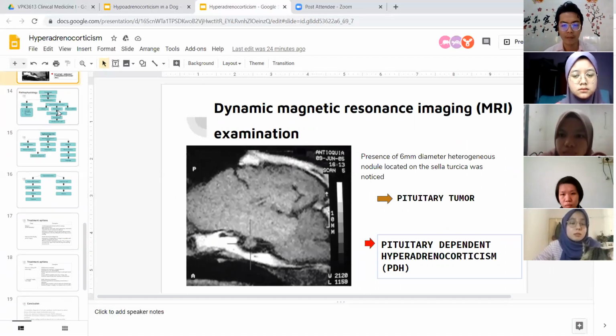Based on the MRI image, we have detected the presence of a 6 mm diameter heterogeneous nodule located on the sella turcica, which was noticed, and that indicates a pituitary tumor. So with the MRI examination and the LDDST test, we have confirmed that the patient has pituitary-dependent hyperadrenocorticism.